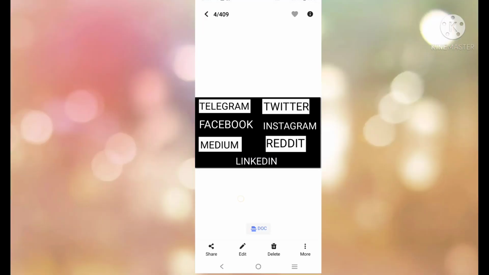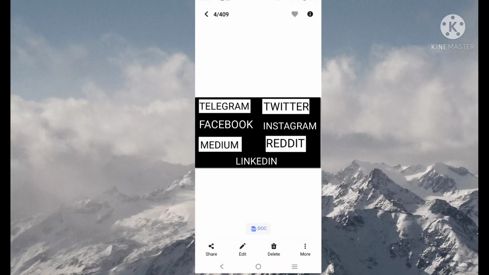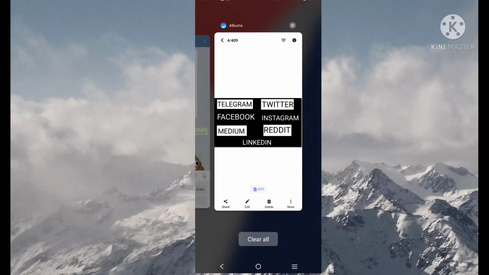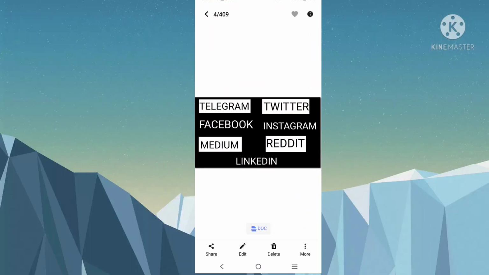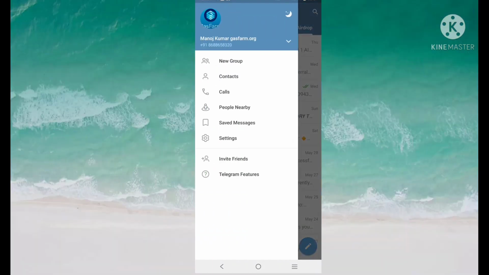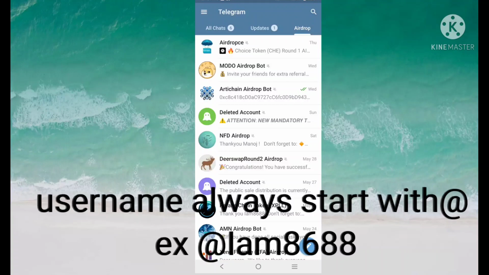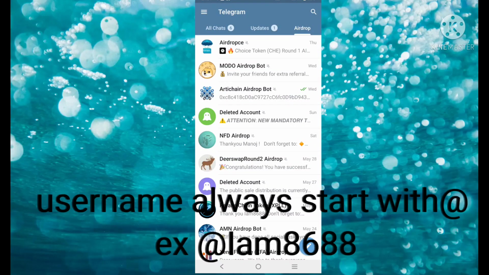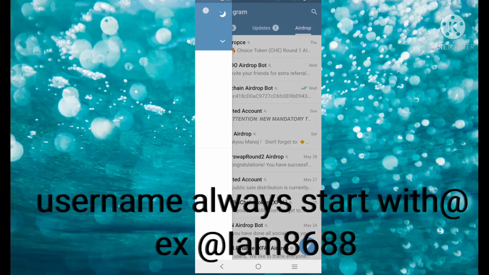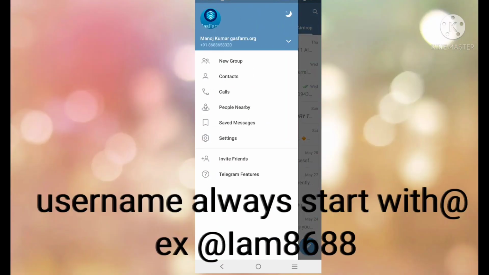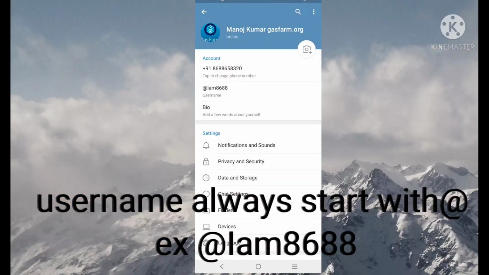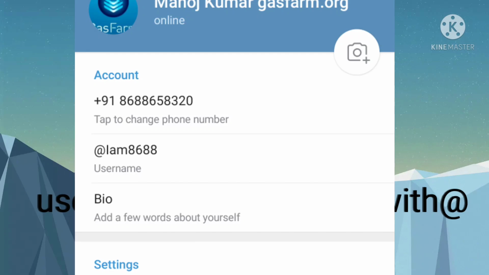How to take the profile link? First of all, for Telegram you don't have to take the profile link, you have to take the username only. Where you will get that username, I will also tell you. Once you complete the registration in the Telegram app, click on the left side 3 lines, then click on settings, and here you will find the username.